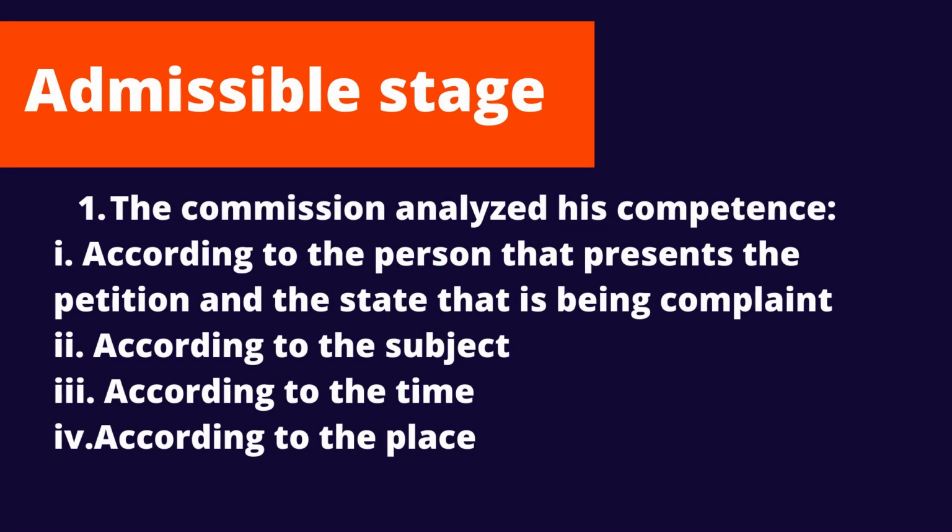So, when the petition arrives to the Inter-American Commission on Human Rights, the Commission studies two things to accept the petition. The first one is the competence of the Commission, where the Commission analyzes its competence according to the person that presents the petition and the state that is being complained against, according to the subject, according to the time, and according to the place.